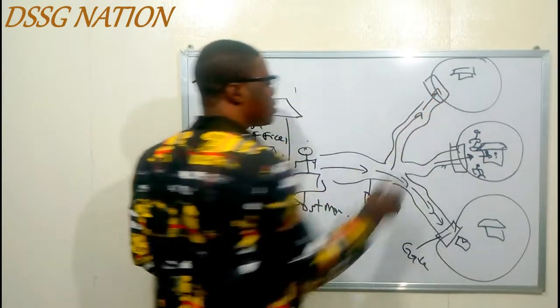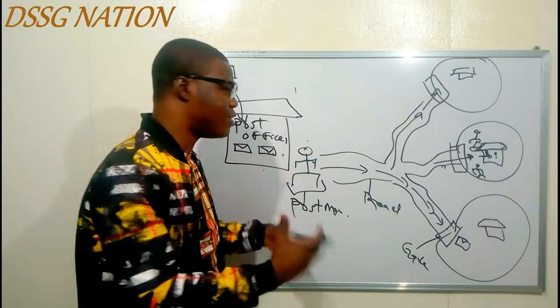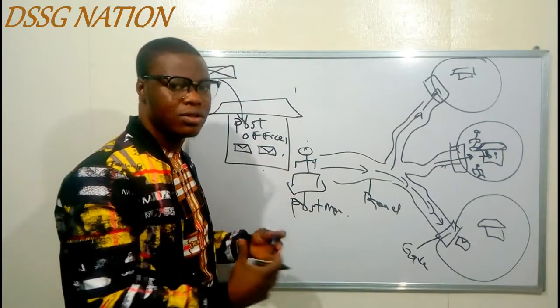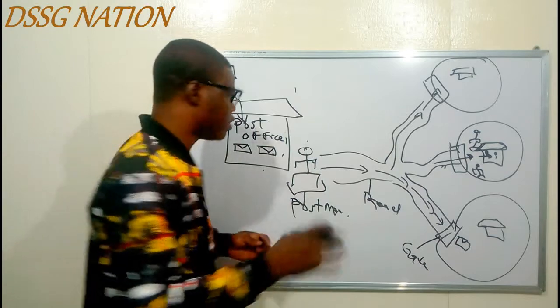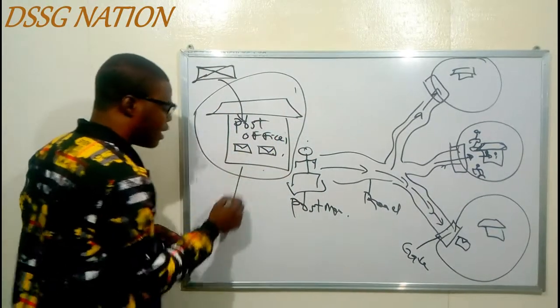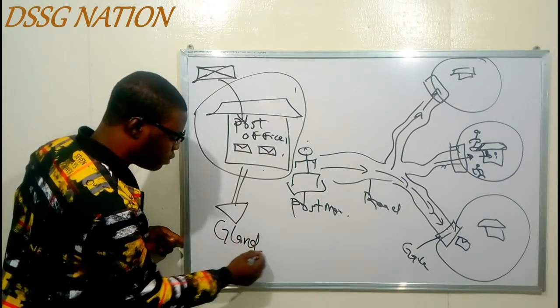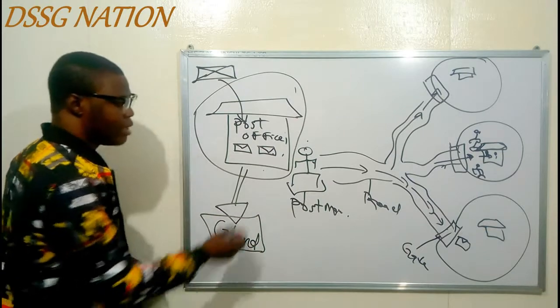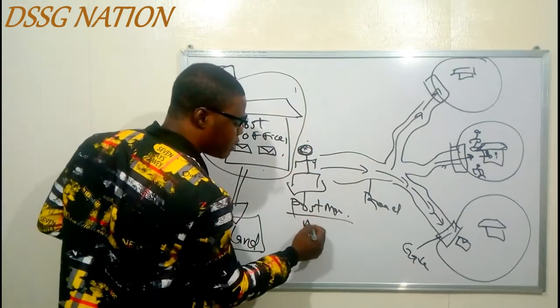And this is just an example or a comparison of the endocrine system with our day-to-day activities. So you're asking me what is the correlation, right? Just stay tuned. Now, this post office is the gland. The post office is the gland. And then it sends the postman. And the postman is the messenger.